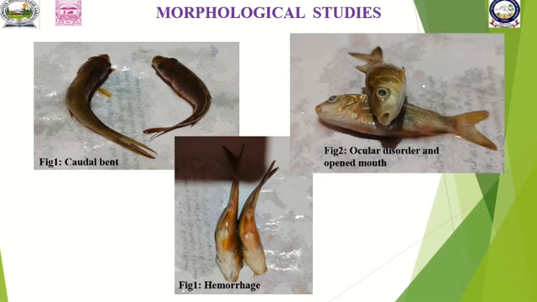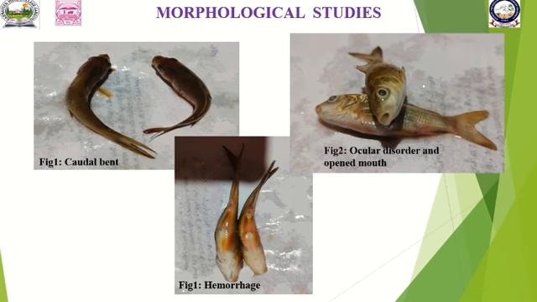Next, moving on to the morphological studies, where these figures show the different disorders in the chemical exposed fishes. The first figure shows caudal bending, where the exposed fish's body is bent, unlike the normal shape.